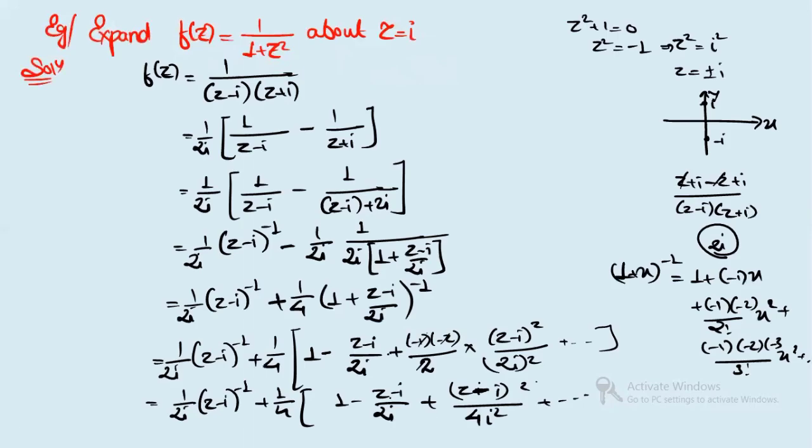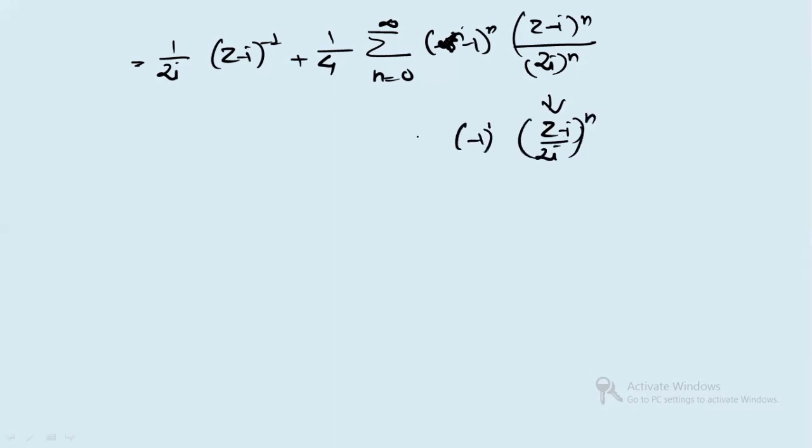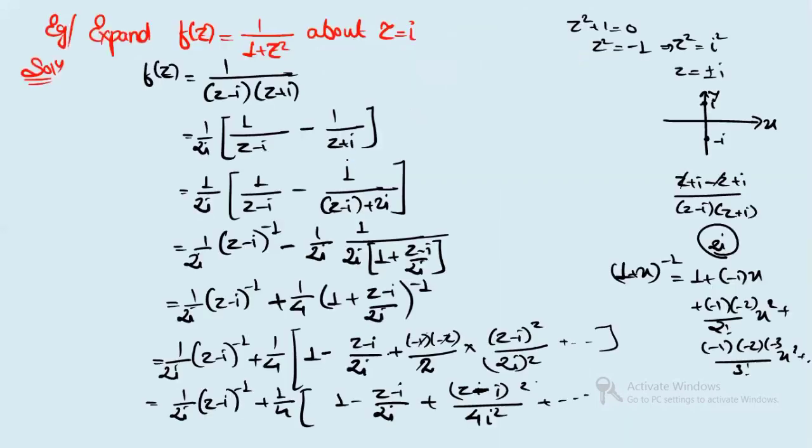If you see here, this one you can write what? Minus 1 to the power n. You can just compare and see, (z minus i) to the power n by 2i to the power n. Means as a whole, you can write it as ((z minus i) by 2i) to the power n, minus 1 to the power n, summation n equals 0 to infinity, 1 by 4. This way you can write. You can just check and see.